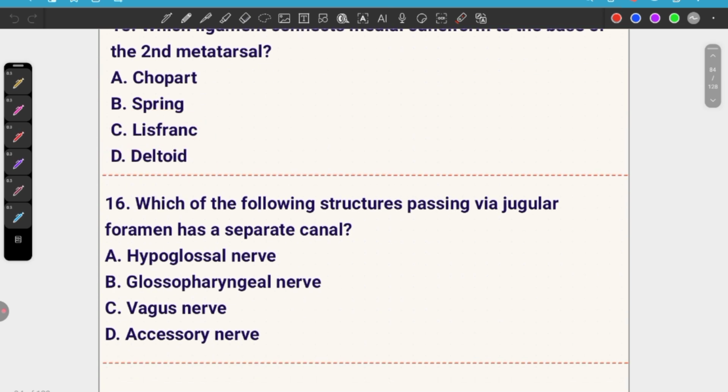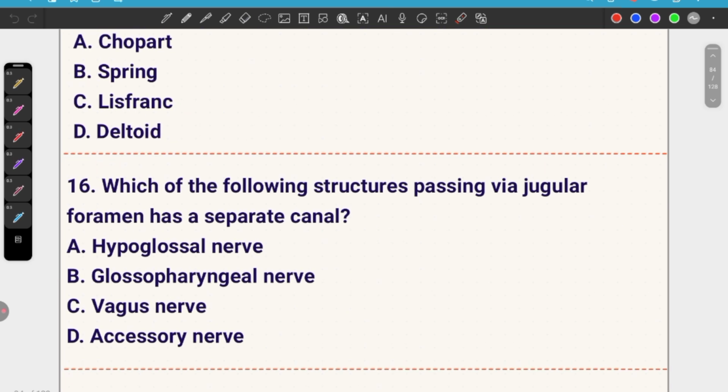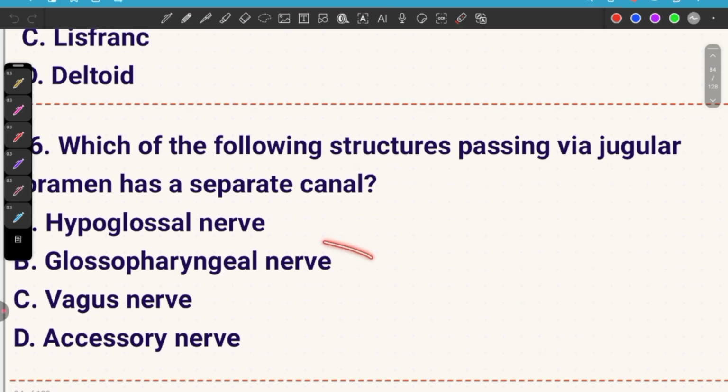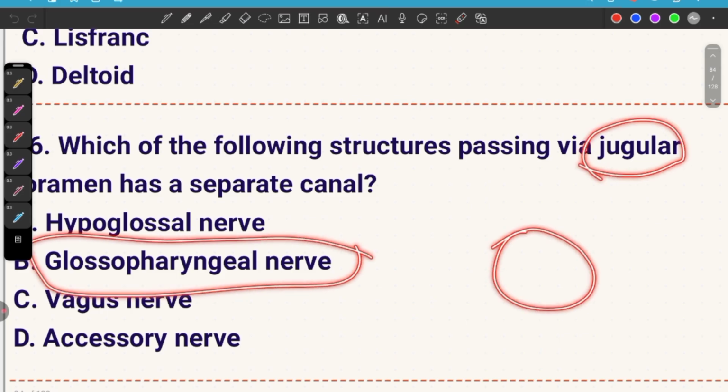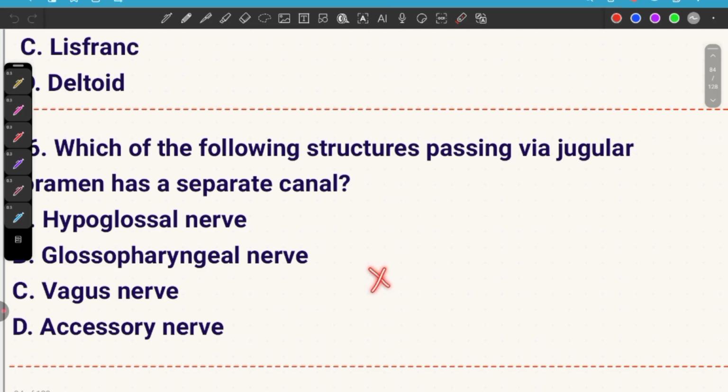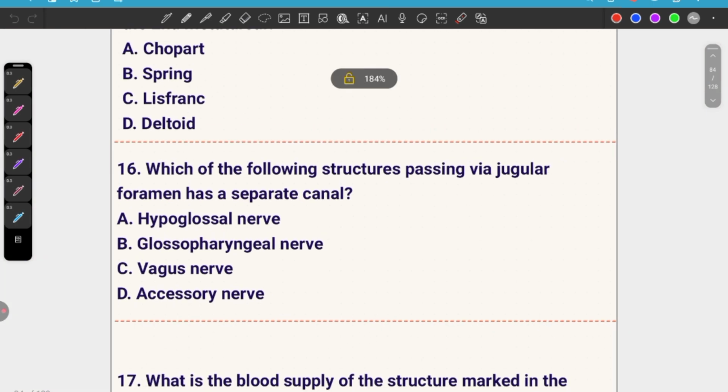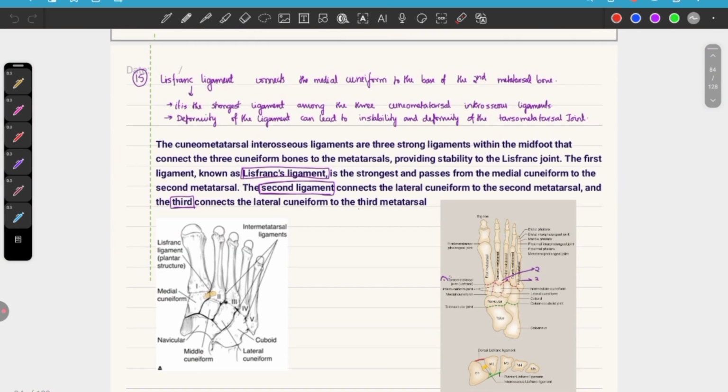16th one. Which of the following structures passing via jugular foramen has a separate canal? Actually, this is something that is like acting like a hero who has a separate canal for himself. Who is that? That is the glossopharyngeal nerve. Which all nerves pass through the jugular foramen? That is 9, 10 and 11th one. Whereas hypoglossal nerve has a separate hypoglossal canal.